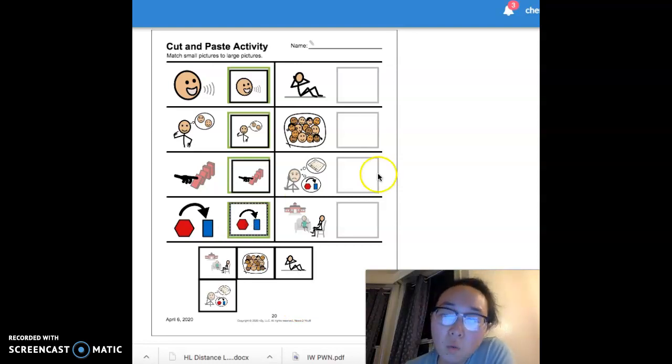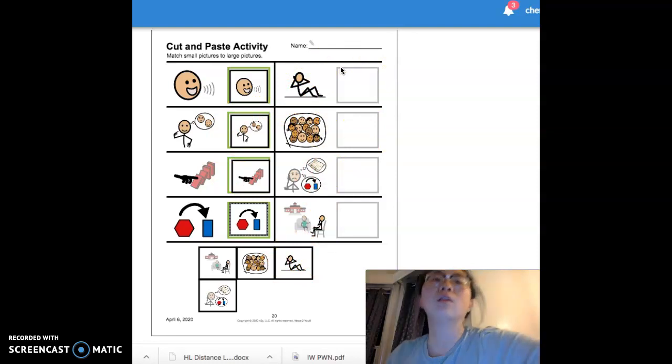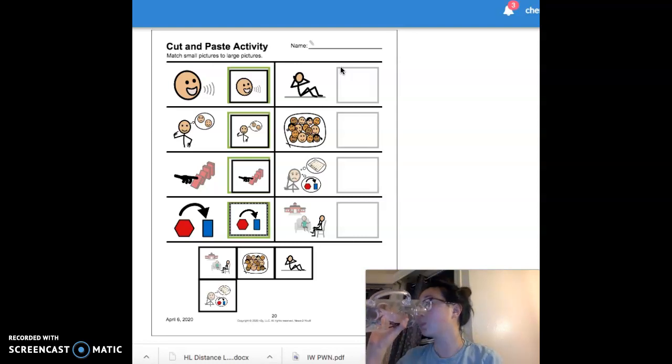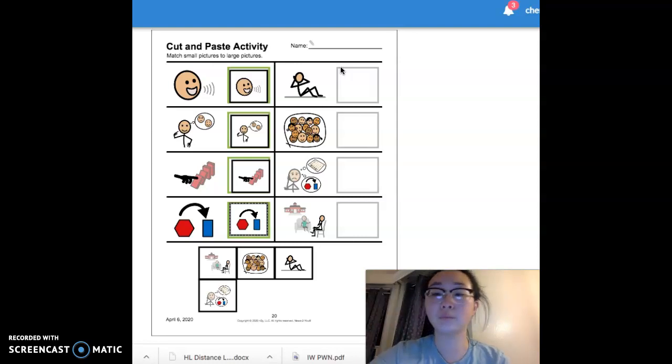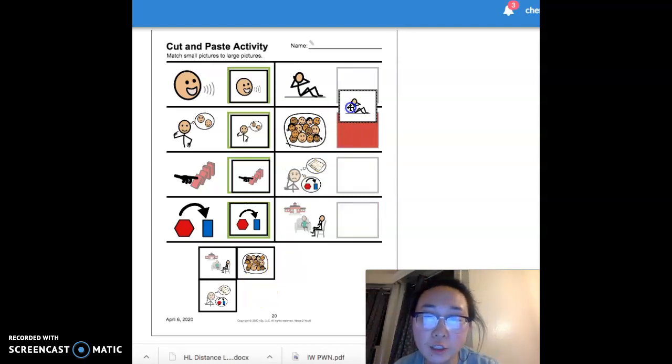Our next one is this one. And what does this guy look like he's doing? He is exercising. We're going to find which word matches with exercise. So sometimes exercising will help people feel less stressed. Go out, maybe move their body around, get some fresh air. So that one is exercise.